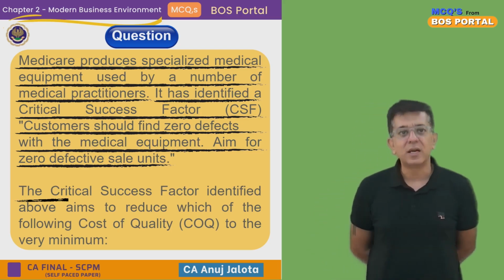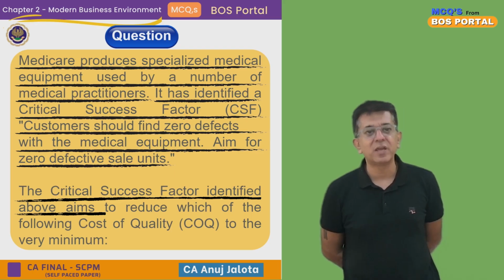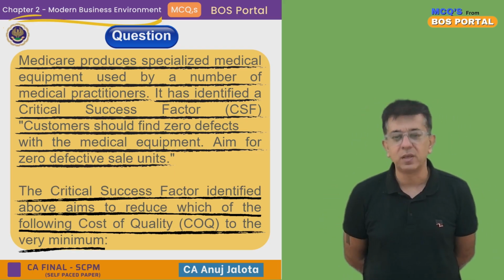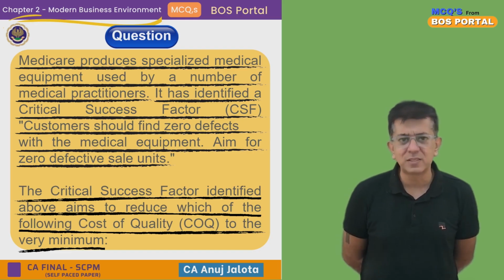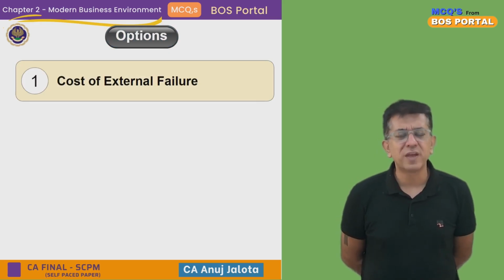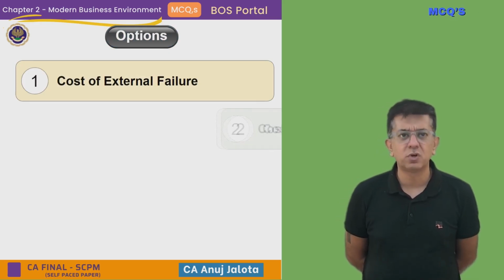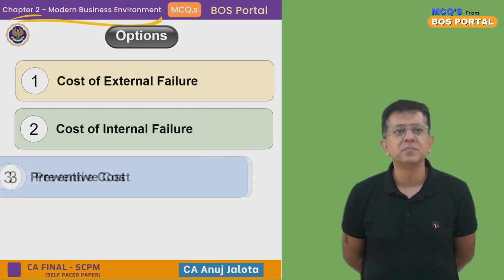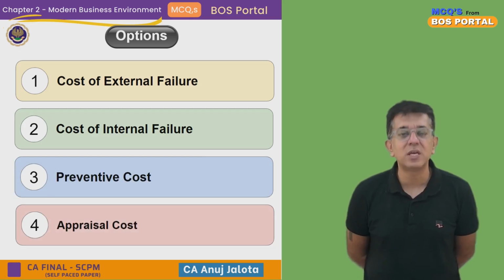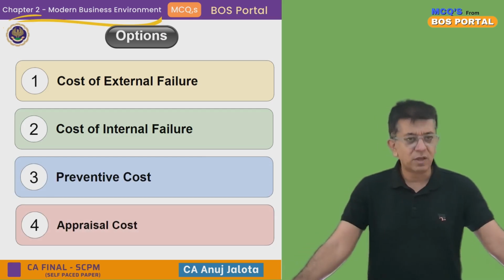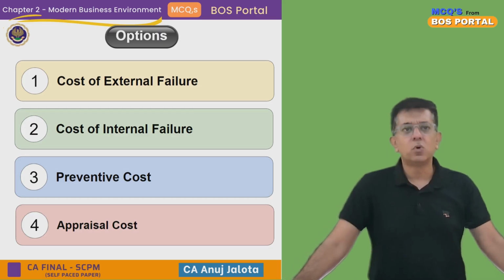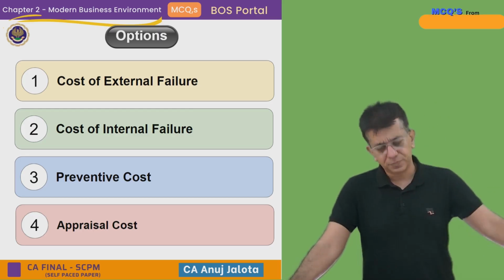The critical success factor identified above aims to reduce which of the following cost of quality to very minimum. Now, cost of quality is in 4 parts. I guess those must be the 4 options also. One of them is cost of external failure, then cost of internal failure, then preventive cost, and lastly, appraisal cost. We want zero defective units, so there should not be any returns from the customer.